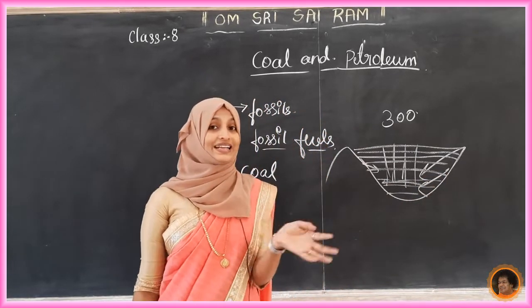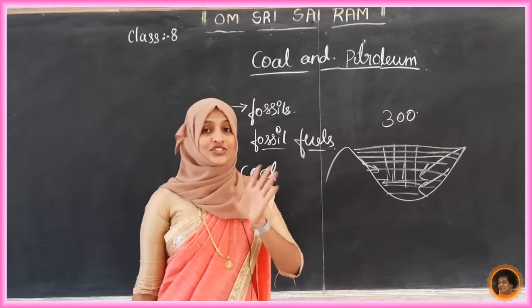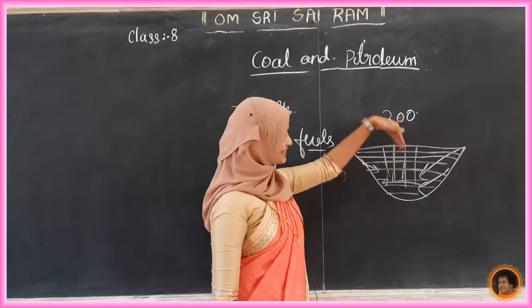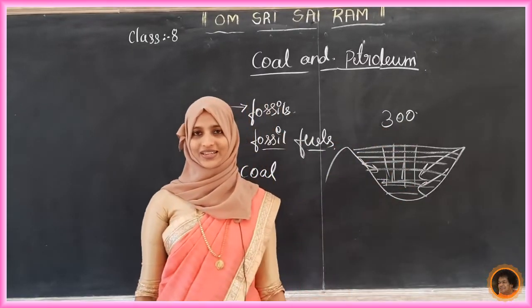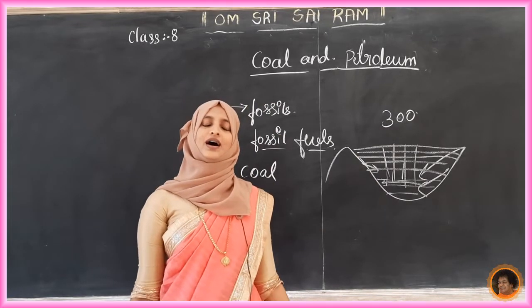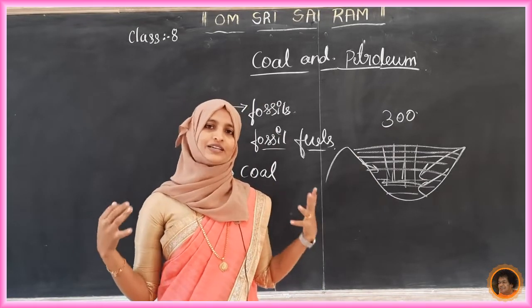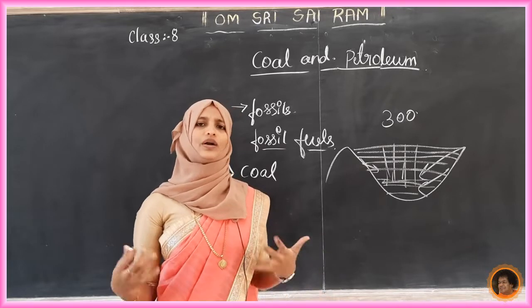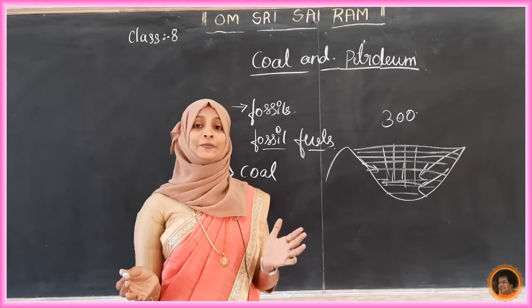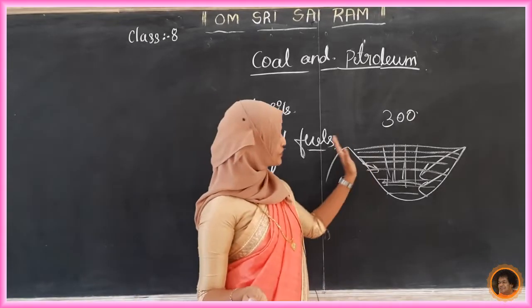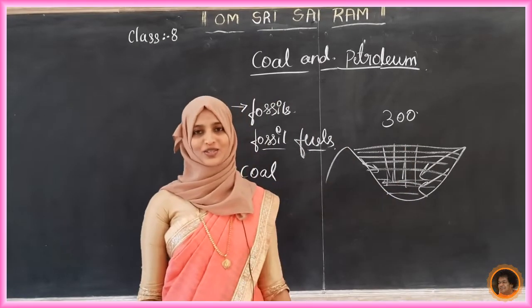The plants and trees were buried under the soil. After several years, this entire forest was covered by the soil.